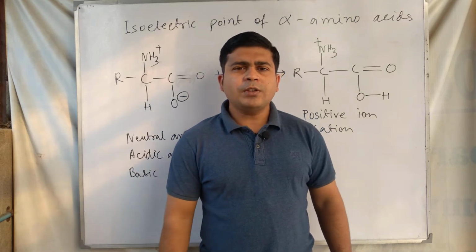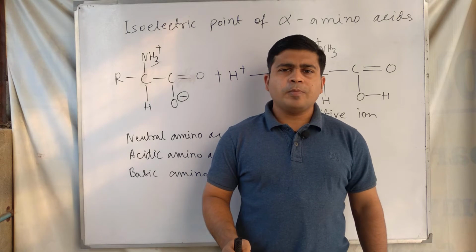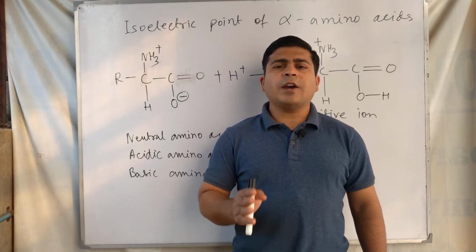At a certain pH, amino acids do not migrate towards any electrode, and this is called the isoelectric point of